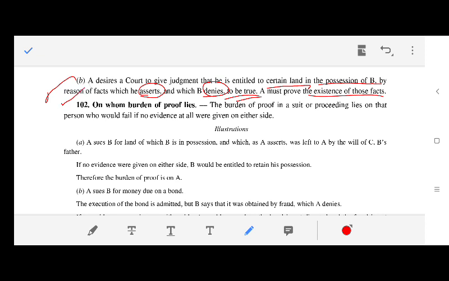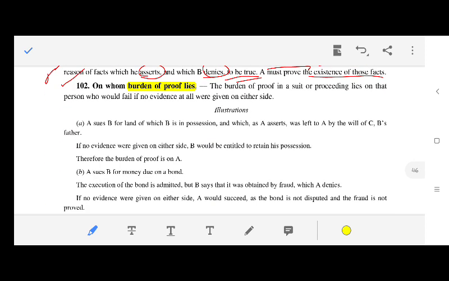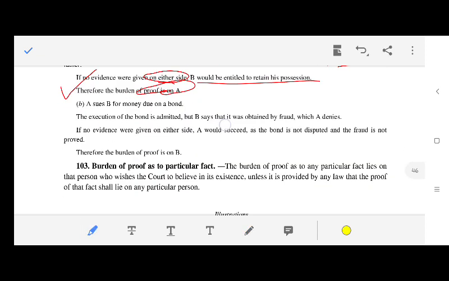Done. Section 102, On whom burden of proof lies. 101 is about burden of proof, 102 is on whom burden of proof lies. The burden of proof in a suit or proceeding, civil and criminal, lies on that person who would fail if no evidence at all were given on either side. Illustration: A sues B for land of which B is in possession. A asserts that it was left to A by the will of C, B's father. If no evidence were given on either side, B would be entitled to retain his possession. Therefore, the burden of proof is on A because A asserts.